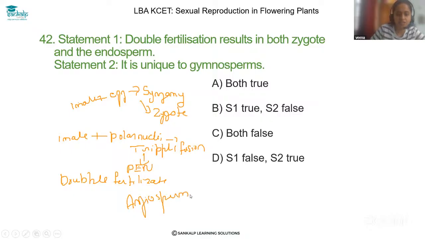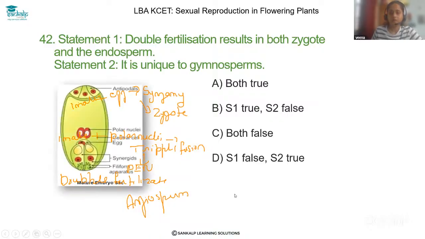Only in angiosperms can we observe this type of double fertilization. So statement 2 is not correct. The answer is option B: statement 1 is true and statement 2 is false.